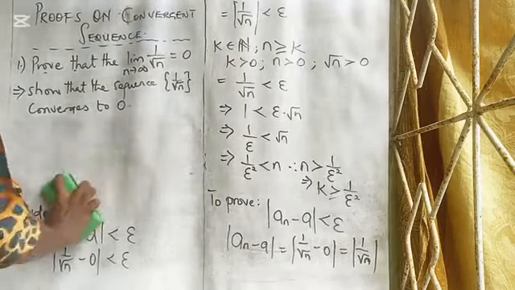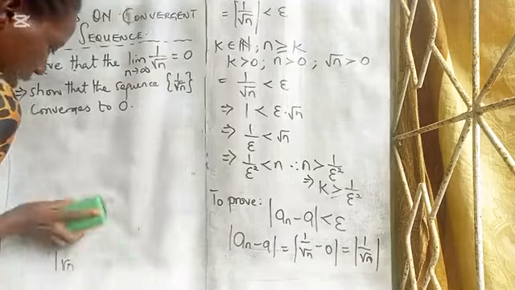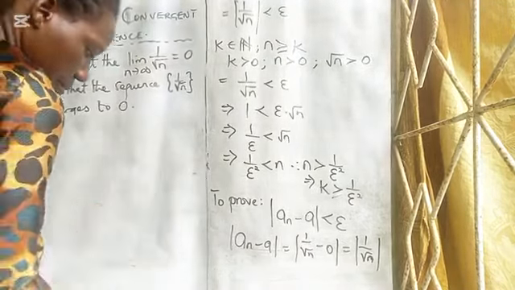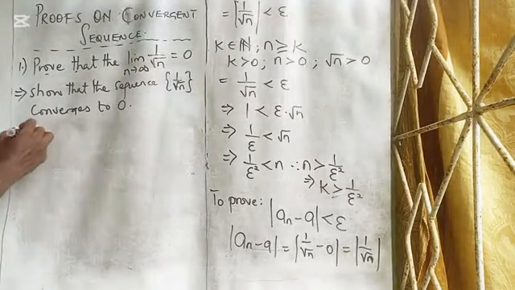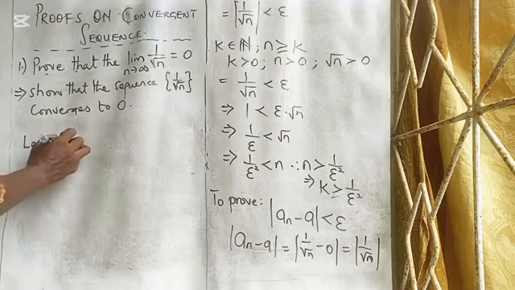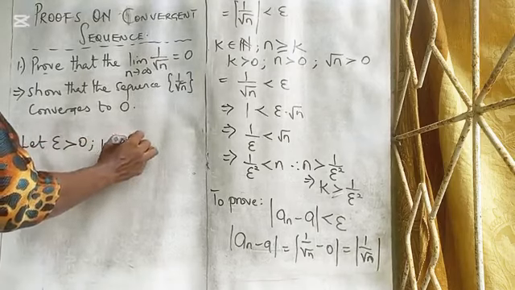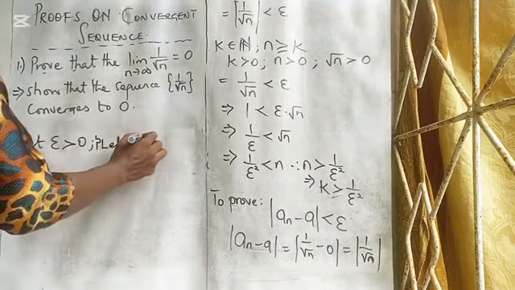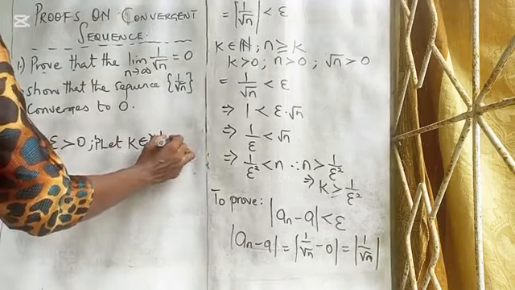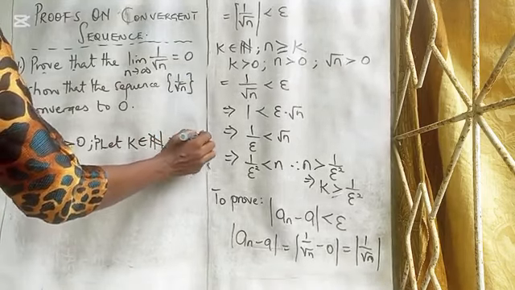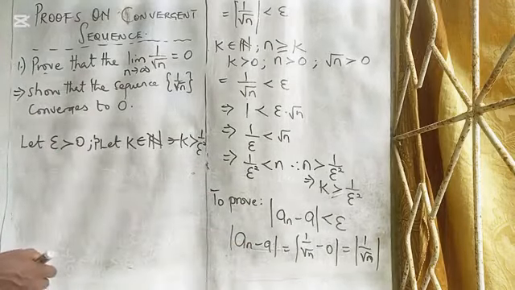Remember, our definition says what? For every epsilon greater than 0. Therefore, we are taking epsilon to be greater than 0, and let K belong to the set of natural numbers such that our K is greater than 1 over epsilon squared.